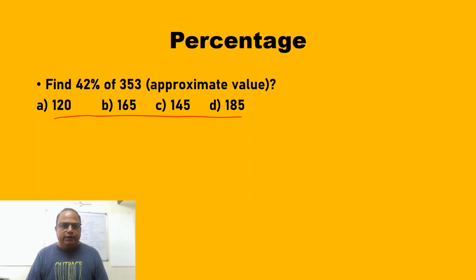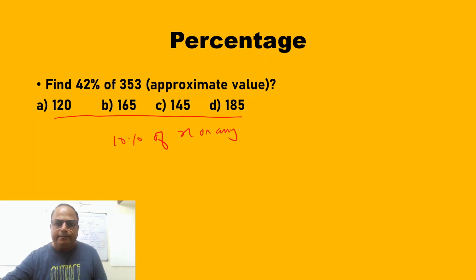Now verify with me. See, 42% of 353 is the question. The best thing is that your helper here is calculating 10% of any number, say X. 10% is just dividing that number by 10. So here 10% is equal to dividing 353 by 10.